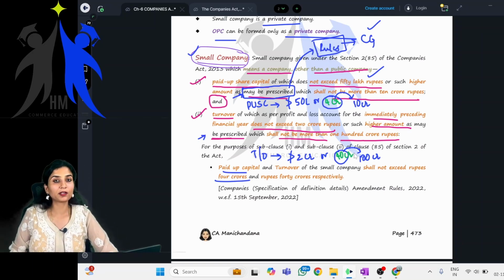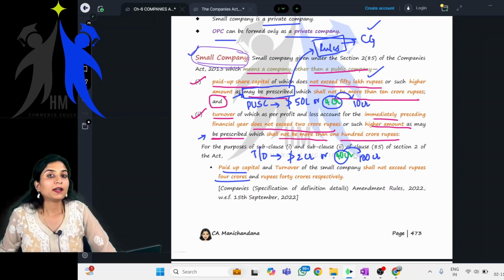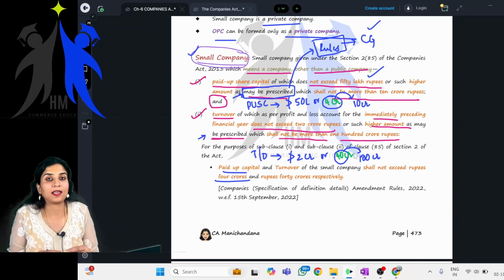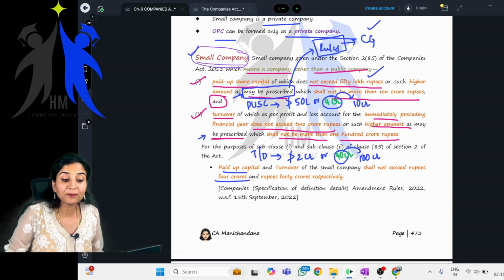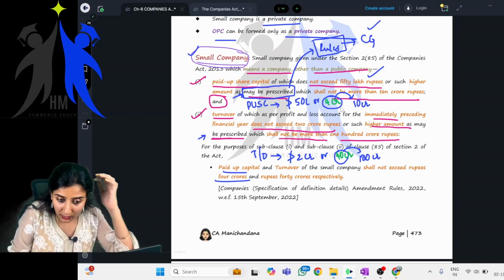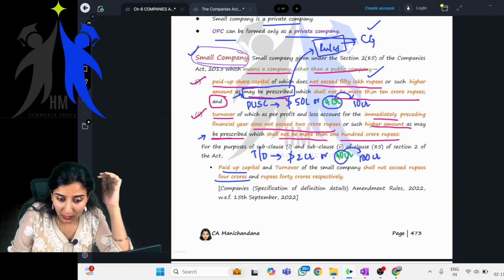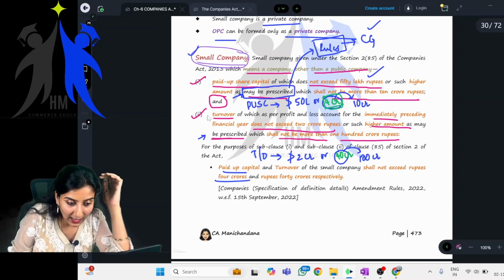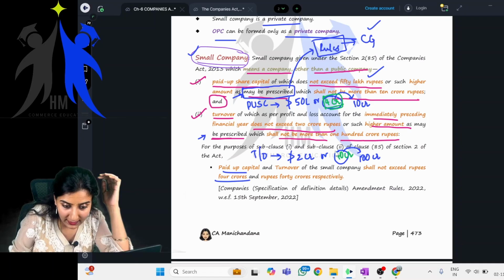Now, if you have to call yourself a small company, the paid up share capital of the company shall not exceed 4 crore rupees, and the turnover for the immediately preceding financial year shall not exceed 40 crore rupees.